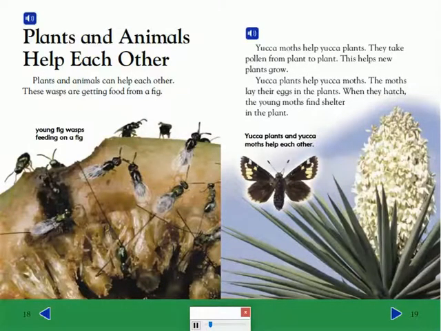Plants and animals help each other. Plants and animals can help each other. These wasps are getting food from a fig.